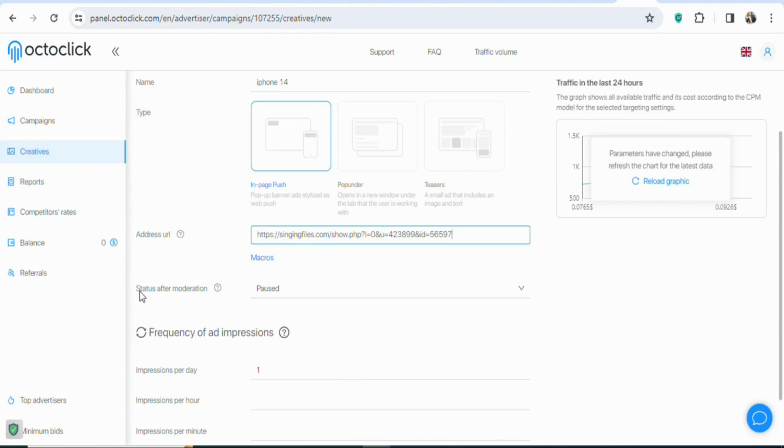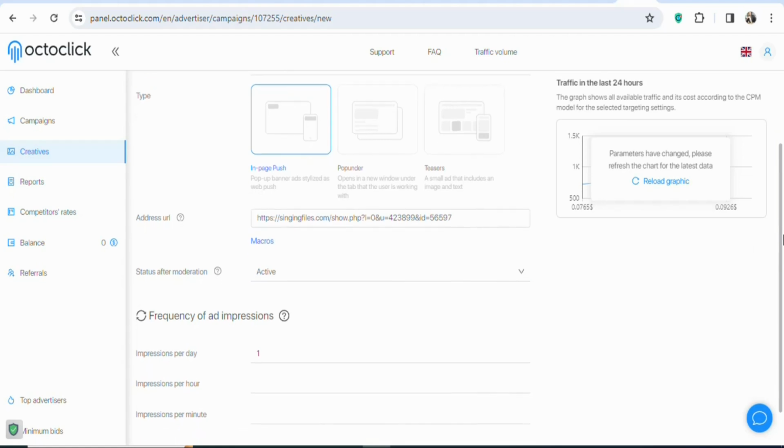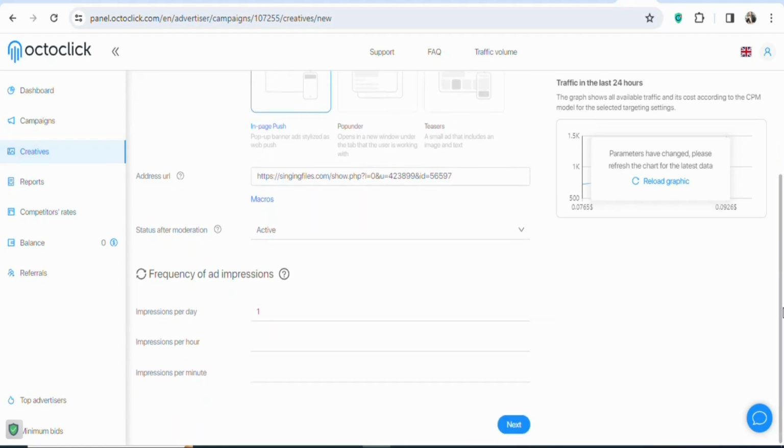Once that is done, you can see status after moderation. It is currently on pause. We don't want it to pause. We want our ad to run immediately after moderation, so select active. When you select active, it means when they approve your ad to run, it is going to start running automatically. If you select pause, it means you have to log in and then activate it again, but in this case I want it to run automatically.